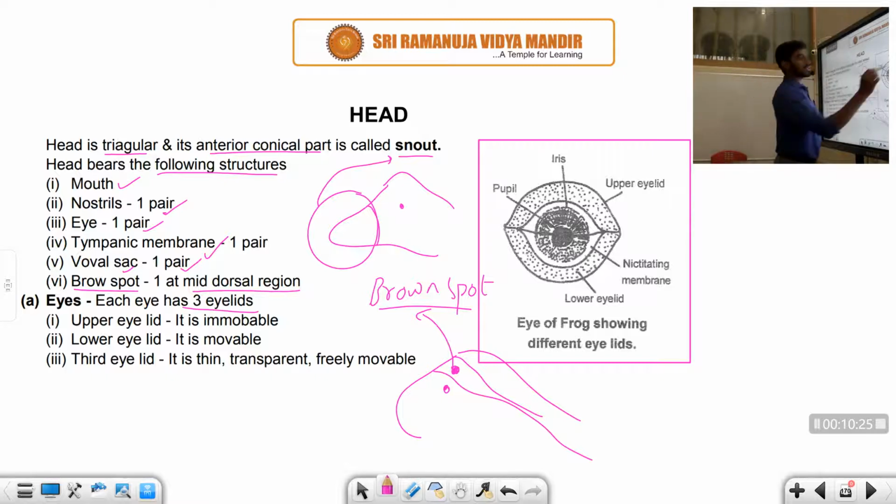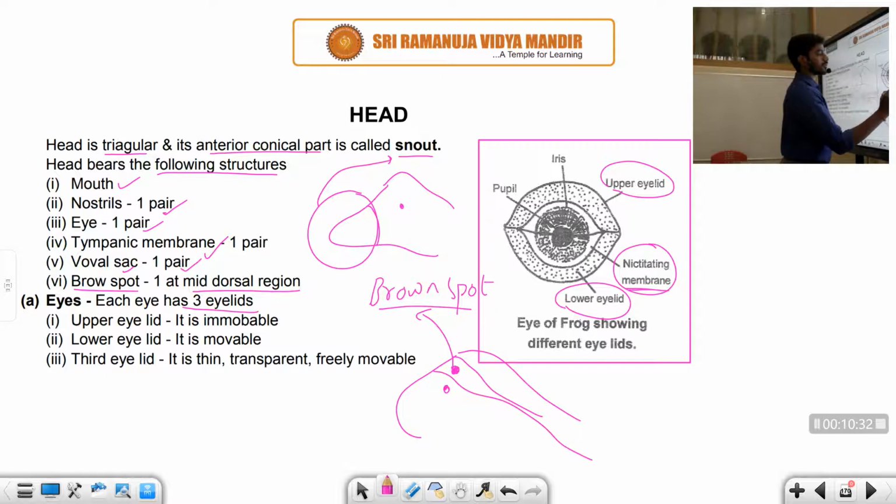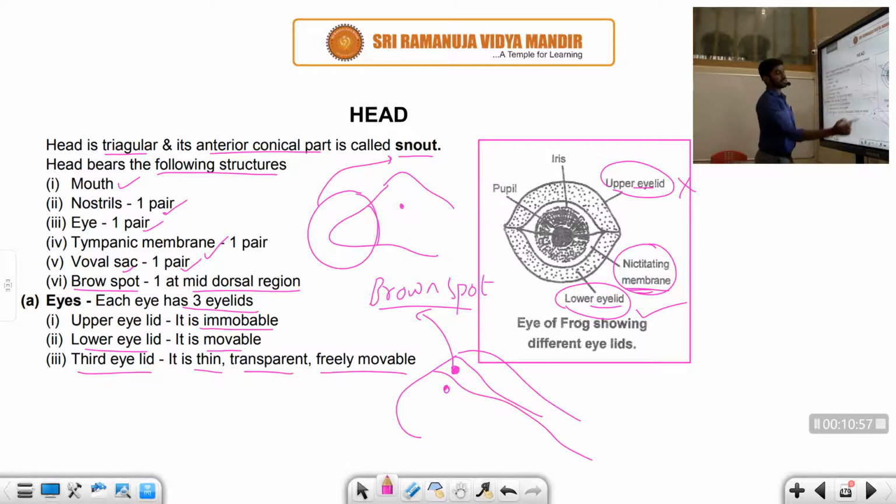What are they? The first one is the upper eyelid, another one is the lower eyelid, and the third one is called the nictitating membrane. All our eyelids are protective in nature. The upper eyelid is immobile, it cannot move, whereas the lower eyelid is movable. The third eyelid is very thin and transparent, and freely movable. That is called the nictitating membrane.